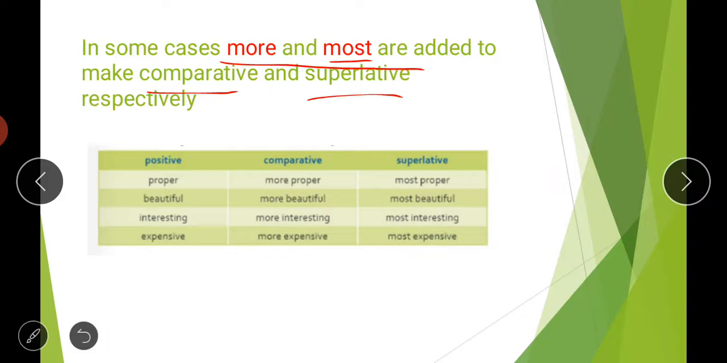So see, for example, proper. We will not write proper, properest, no, that will be completely wrong, because it's already ending with the letters er. So what you will do here, you will write proper, more proper, most proper. Then beautiful, this is a very commonly used word, you might have heard it earlier also. So beautiful, more beautiful, most beautiful. Interesting, more interesting, most interesting. Expensive, more expensive, and most expensive. So like this, you have to add the words more and most to make comparative and superlative in certain cases.